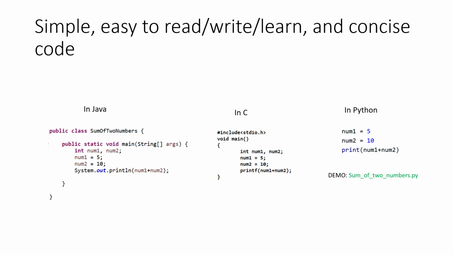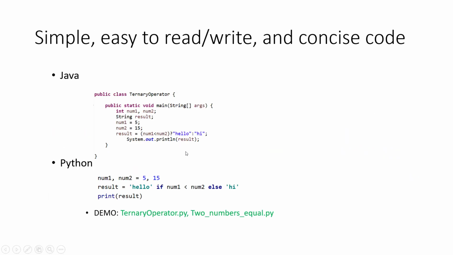Now let's see another example of why Python is simple. This is an example of how to use a ternary operator in Java and in Python. All we are trying to do here is num1 is equal to 5 and num2 is equal to 15. If num1 less than num2, then print hello, otherwise print hi. This is how we write it in Java. In Python, we are assigning 5 and 15 to num1 and num2, and the result is hello if num1 less than num2, else hi, and we are printing the result using the print function.